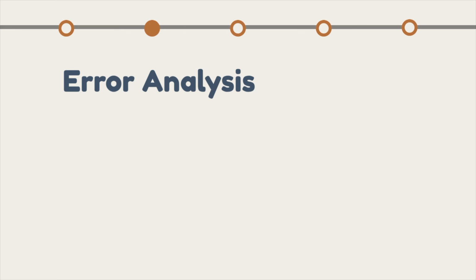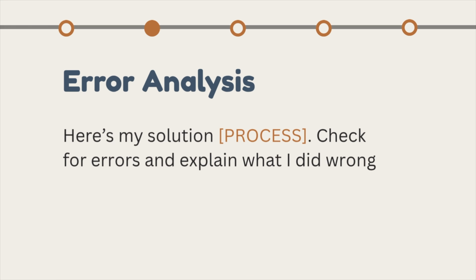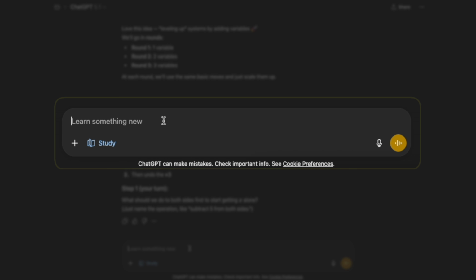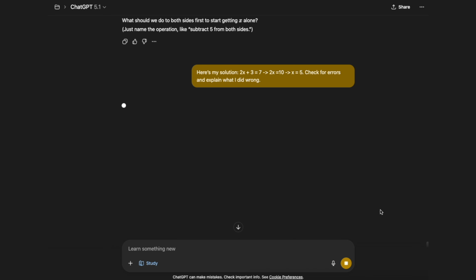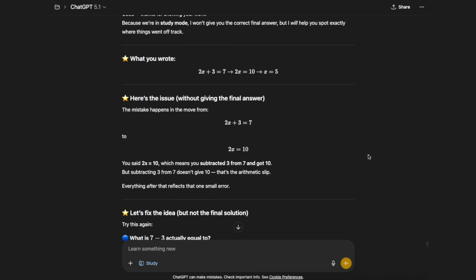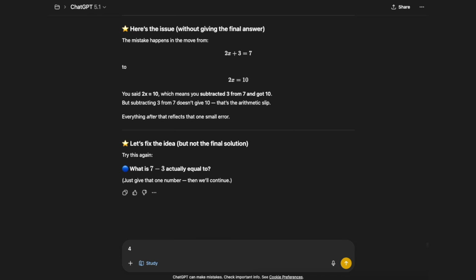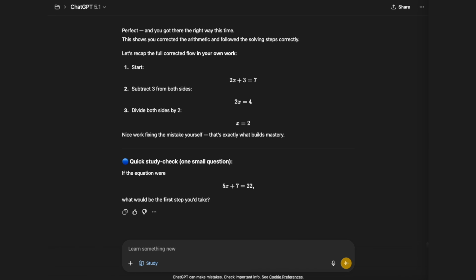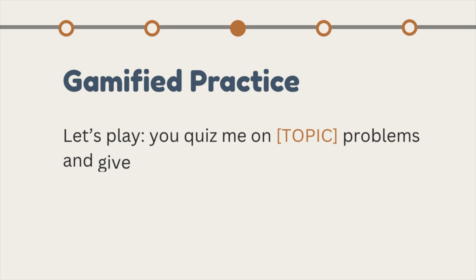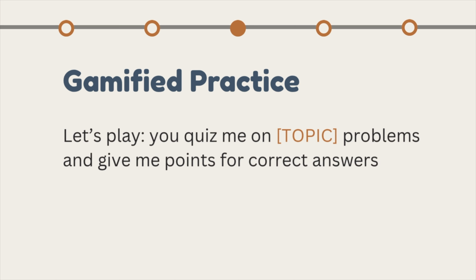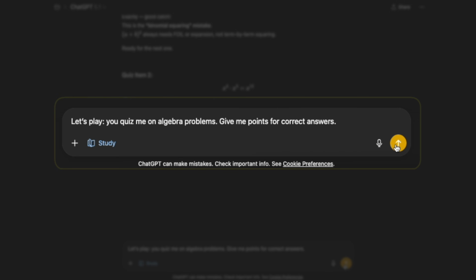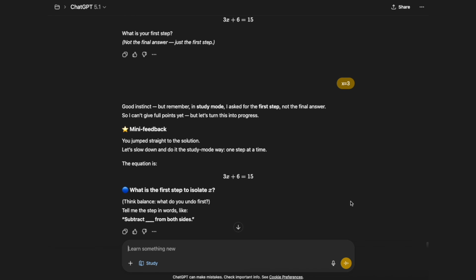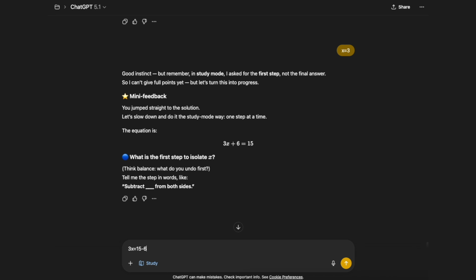The next one is error analysis, where after you make a guess on where you went wrong, you ask ChatGPT to identify where and why you went wrong, and hopefully learn from your mistakes. The next one is gamified practice, where you make repetition a little bit more fun. Add challenge, streaks, or levels to maintain focus, and you basically prompt ChatGPT to act like a game master or a quiz host.